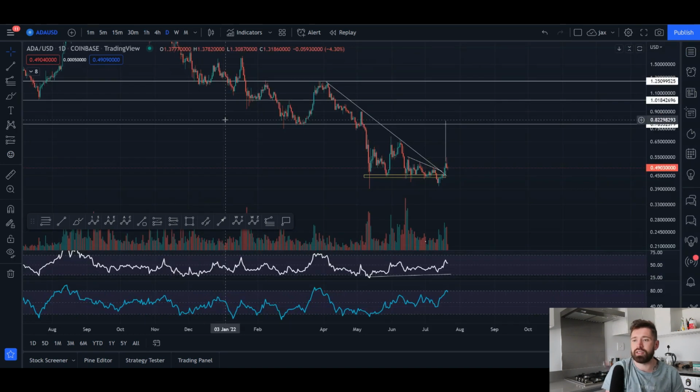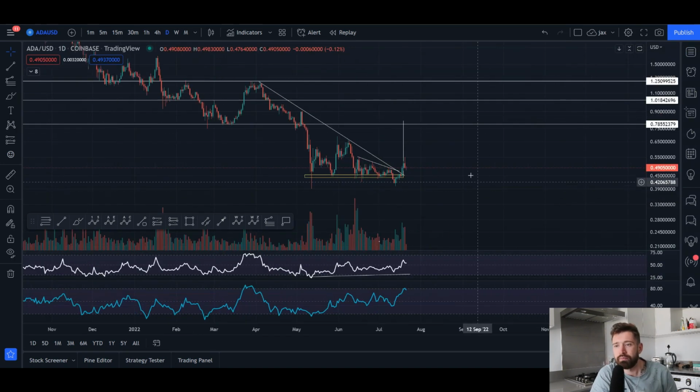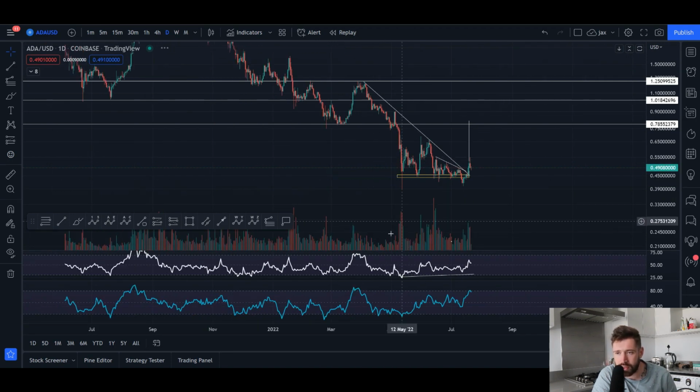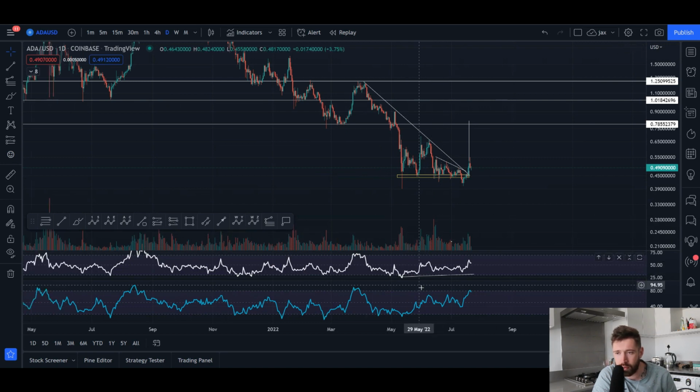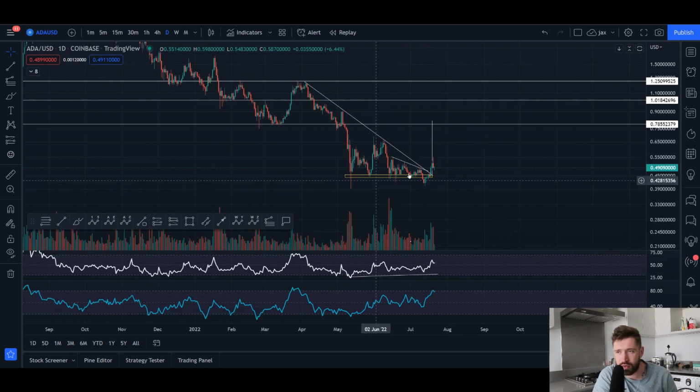Now, if we pop over to the daily, we've been watching this pattern here, which is basically a descending triangle, which we broke out to the upside. It is a bearish pattern, but it can break up to the upside. We do have nice reversal volume here, bullish divergence. So there's definitely a good chance we could see a breakout that could take you all the way up here to about 82 cents for Cardano. Now, if we were to roll over and this is a bullish fake out, we come down, lose these lows, the downside target would bring you down here to about 24 cents.